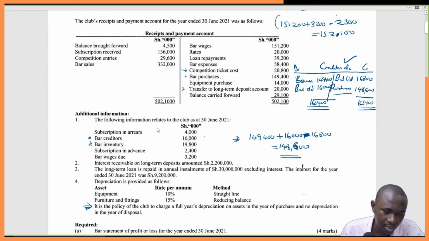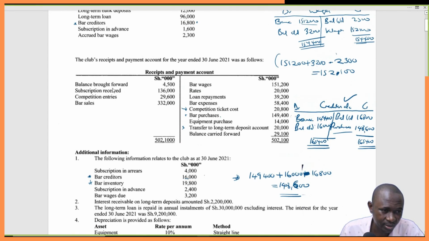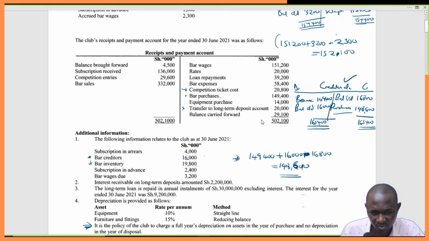Next we'll come here and pick the most obvious one, which is the bank balance. Balance at the bank, we simply go to the receipts and payment account and take the receipts less the payment side. So you can see 502. Balance carried forward. This is the bank balance, 29,100.